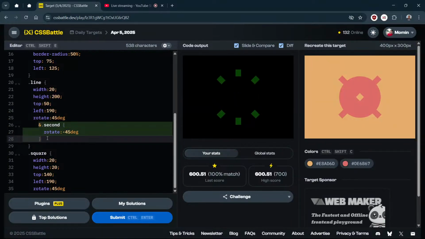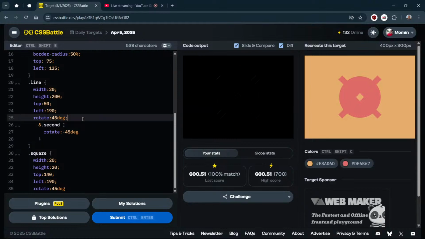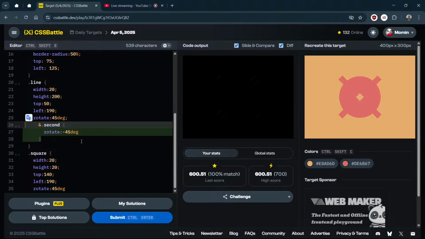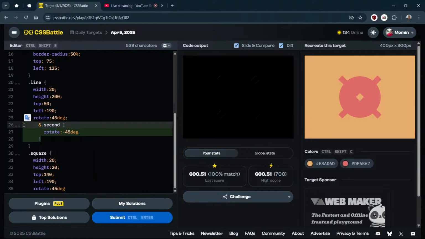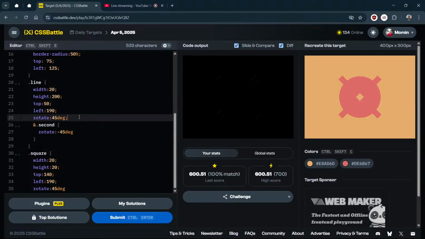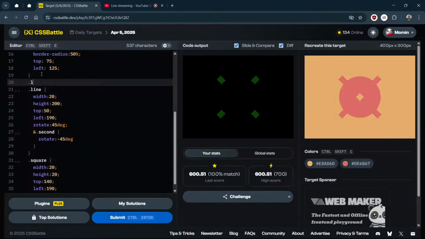Only second is rotating. Okay, this line, sorry, that's why I was checking why it is not working. And I think it is shifted. Now it is looking good. And this line I am thinking to remove also. So let me just do that. Dot line comma dot square